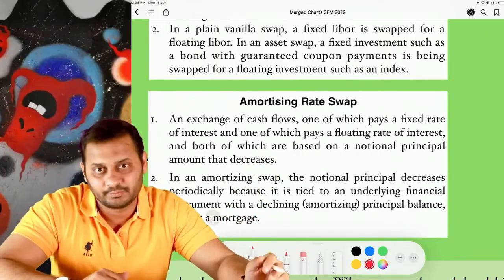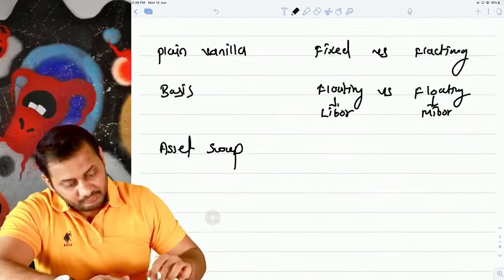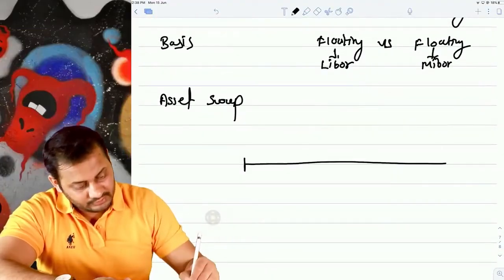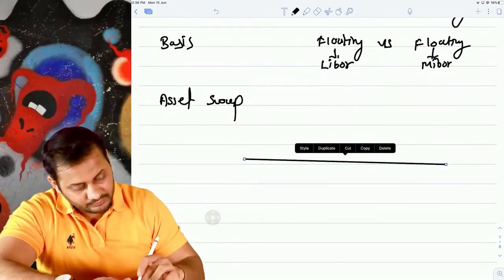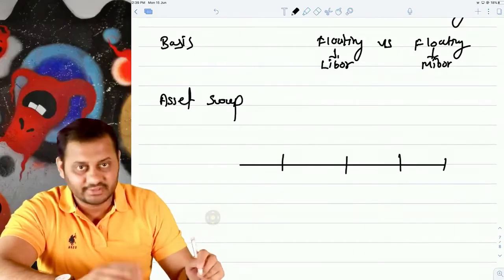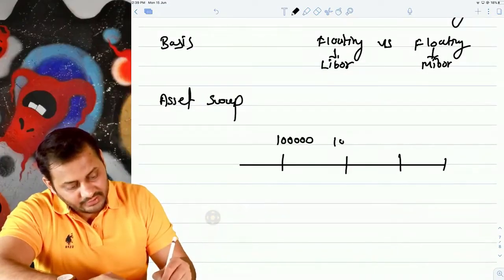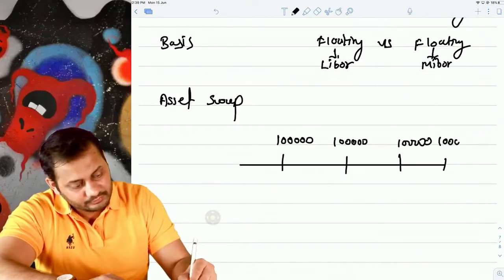Amortizing rate swap. It is similar to the plain vanilla swap. But in plain vanilla swap, let's say the swap period was 4 years, and if the principal amount is 1 lakh in plain vanilla, it was the same throughout the period of the swap.